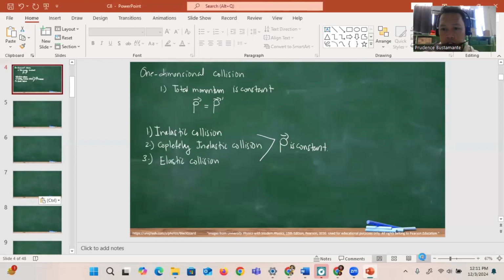Let's go first to the inelastic collision. So we have here the one-dimensional inelastic collision.